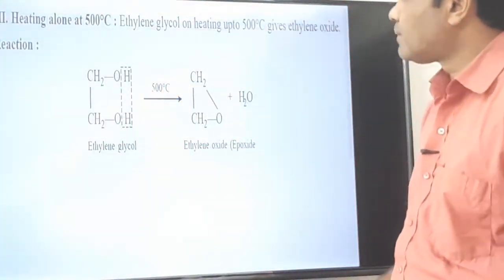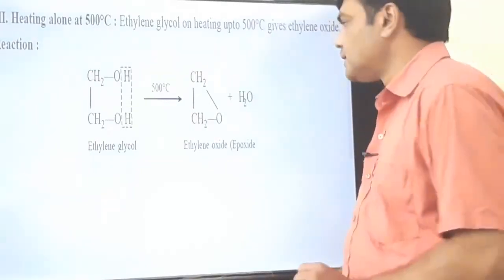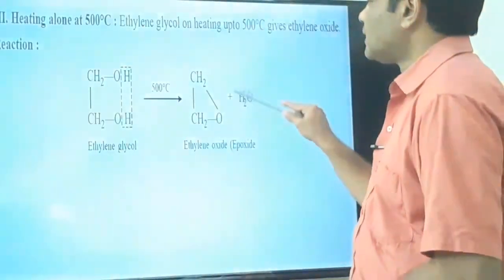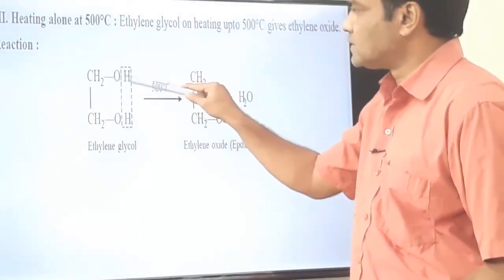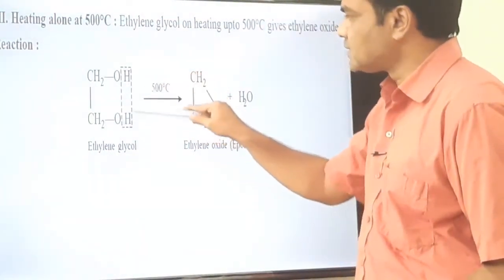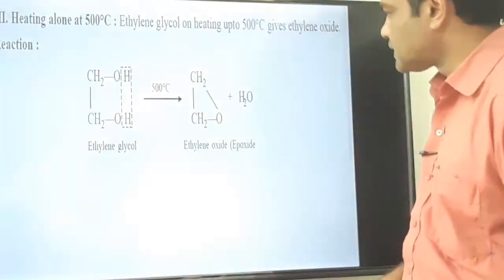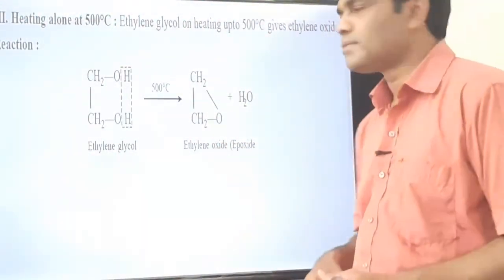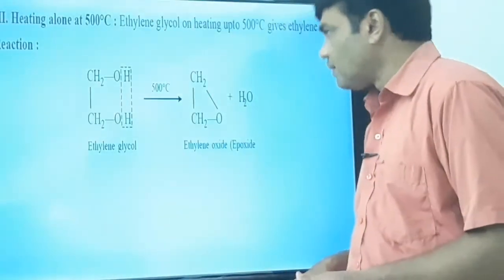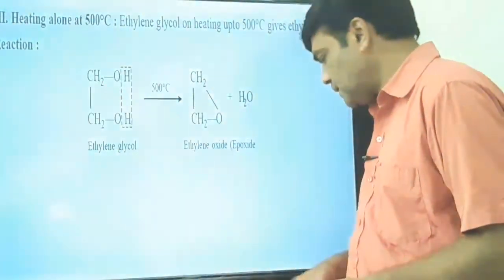Then heating alone at 500 degrees Celsius without any catalyst, there is a loss of water molecule. This water molecule is lost, this oxygen is also lost. Remember, this OH and this H are lost and we get ethylene oxide. The 3-membered ring in which oxygen is sandwiched between 2 carbons is called an epoxide or oxirane. Remember, this reaction is very important.